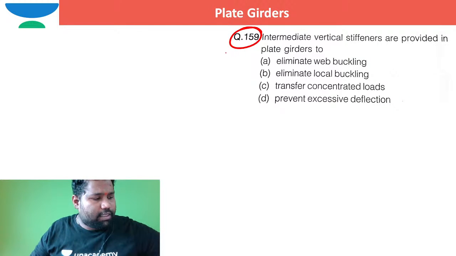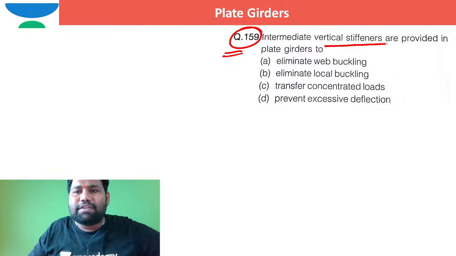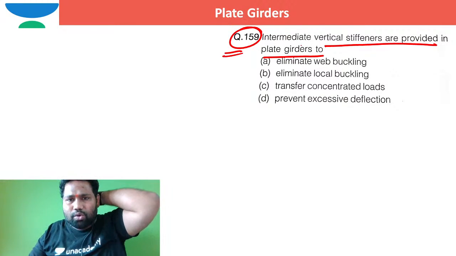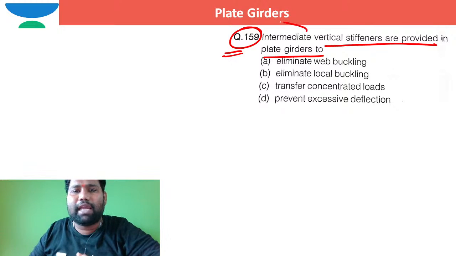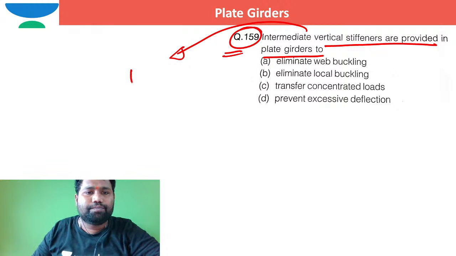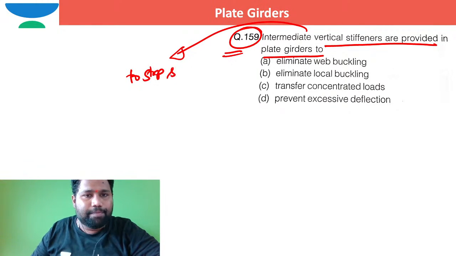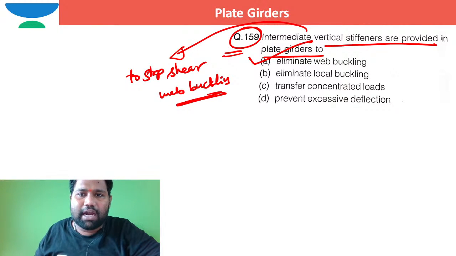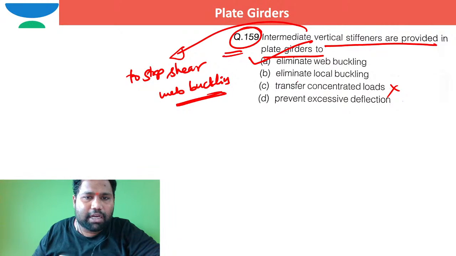I hope you are able to see the next question. The intermediate vertical stiffeners are provided in plate girder to stop what? To stop shear buckling of web. To stop shear web buckling means to eliminate web buckling. The correct option is option A. Not to transfer the concentrated loads, but to eliminate web buckling. That is the correct option.